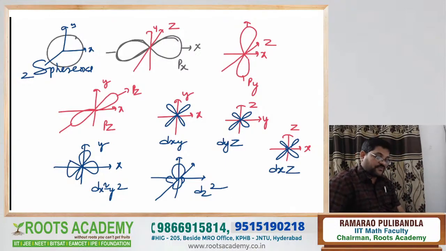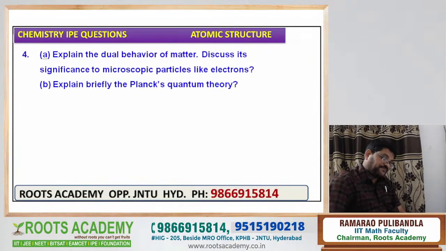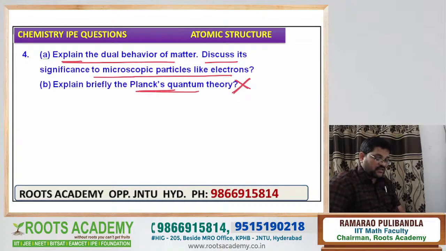This is the next question. Go to the next question. This is one of the important questions for 4 marks. Explain the dual behavior of matter. Discuss the significance to microscopic particles like electrons. See, Planck's quantum theory is not there, no need to explain it. But this is very, very important: dual behavior of matter.